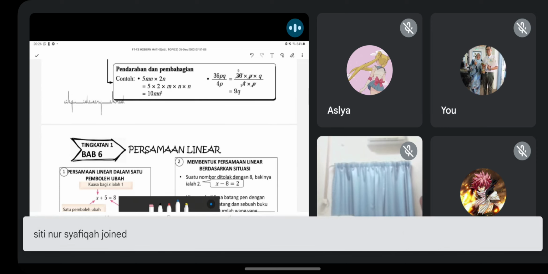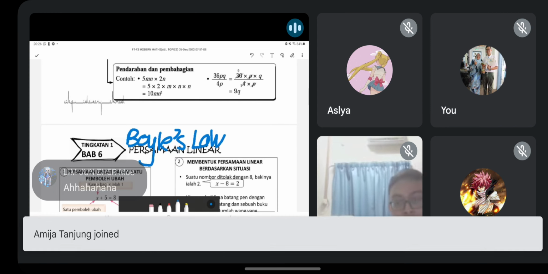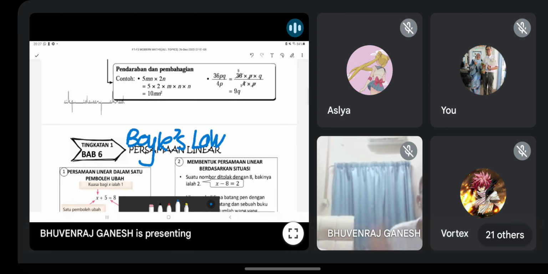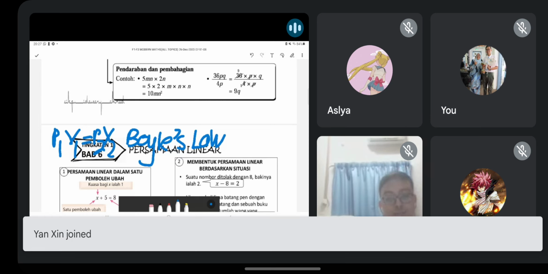So I explain using a simple concept. Let me think. Okay. You all learn this, right? I know banyak budak science tulen. You all heard of this, right? Boyle's law. What's the formula? P1 V1 equal P2 V2. I never study physics, this topic very long, I still remember the formula. P1 V1 is P2 V2.